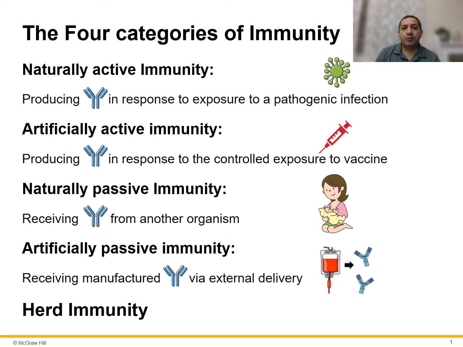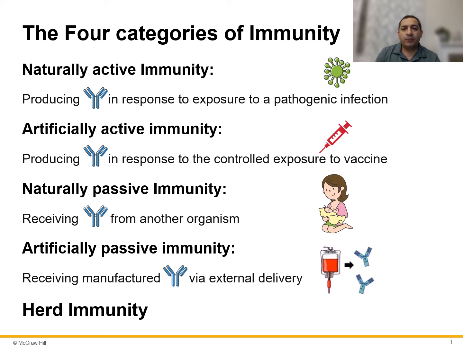Now if we want to train our body about different pathogens without getting the disease, this is when we go to the artificially active immunity. With artificially active immunity, we are producing antibodies in response to the controlled exposure to vaccines. This is the principle of vaccination. If we are injecting the body with part of the pathogens, then we can elicit an antibody response, and this will help us to get immunity against that pathogen.